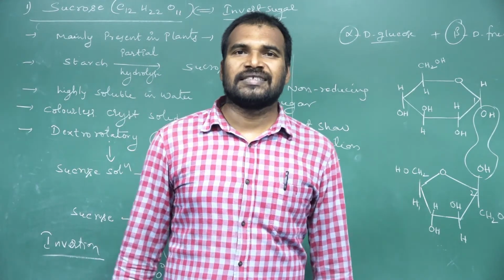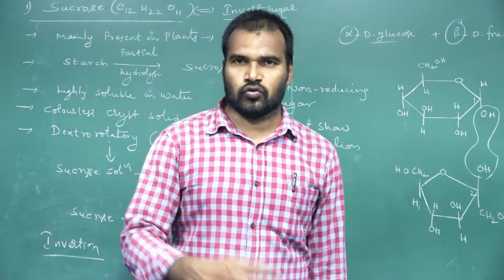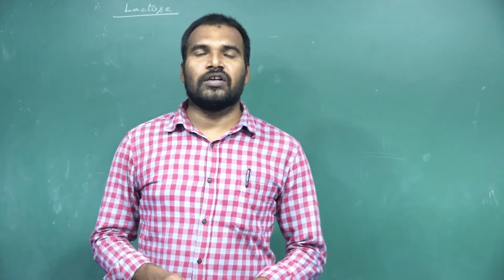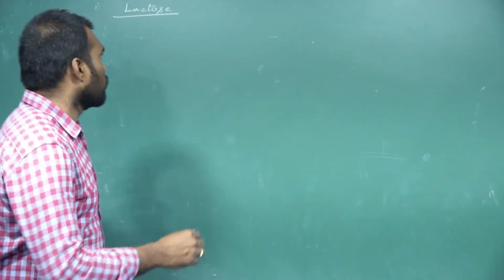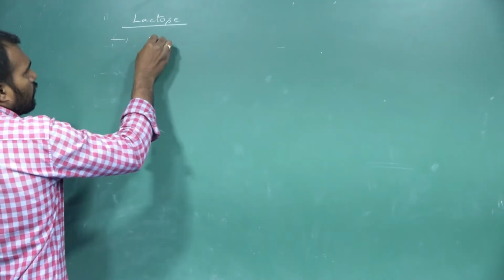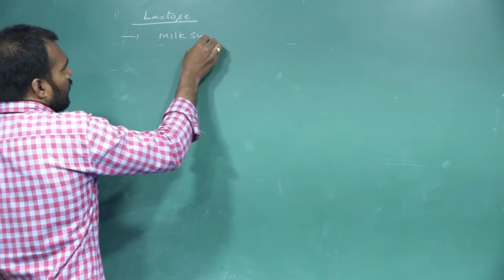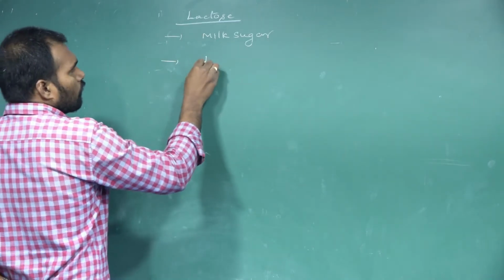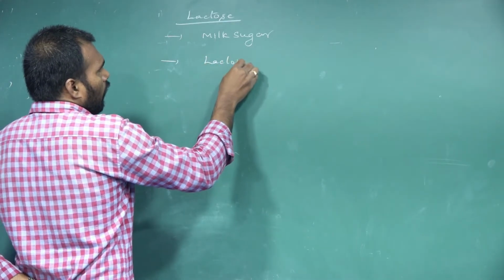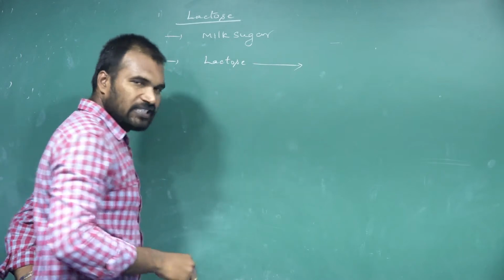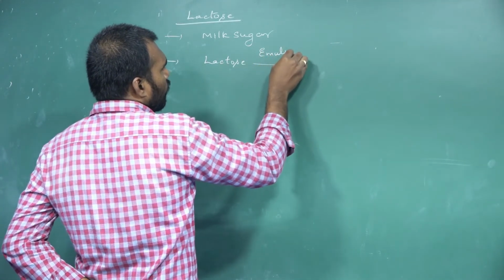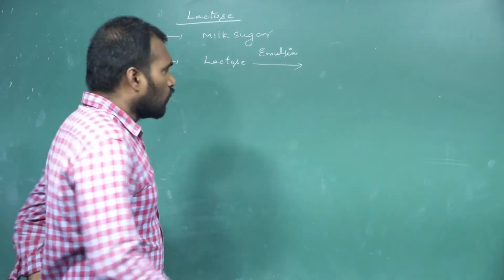Next, let's move on to the second disaccharide, that is lactose. Lactose is also called milk sugar, because it is present in milk. So when this lactose undergoes hydrolysis, acid hydrolysis, or by using the enzyme emulsin, what do we get?